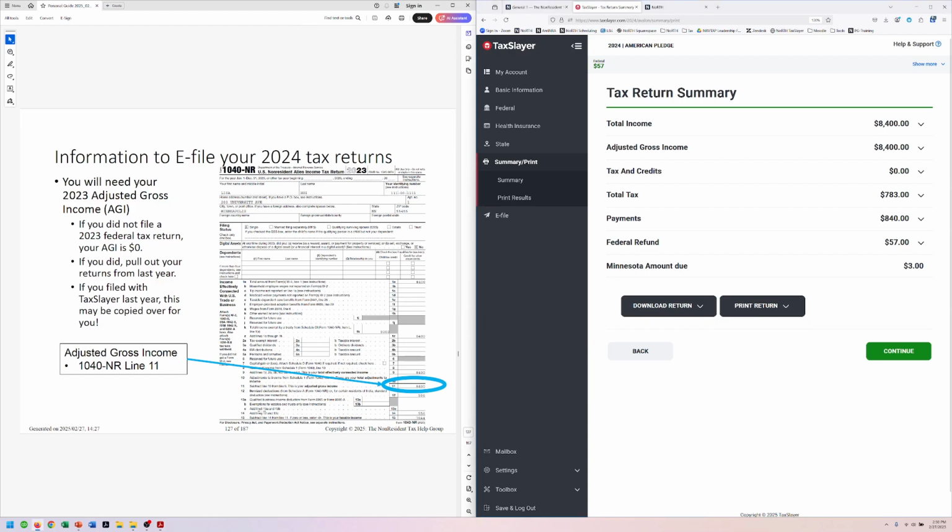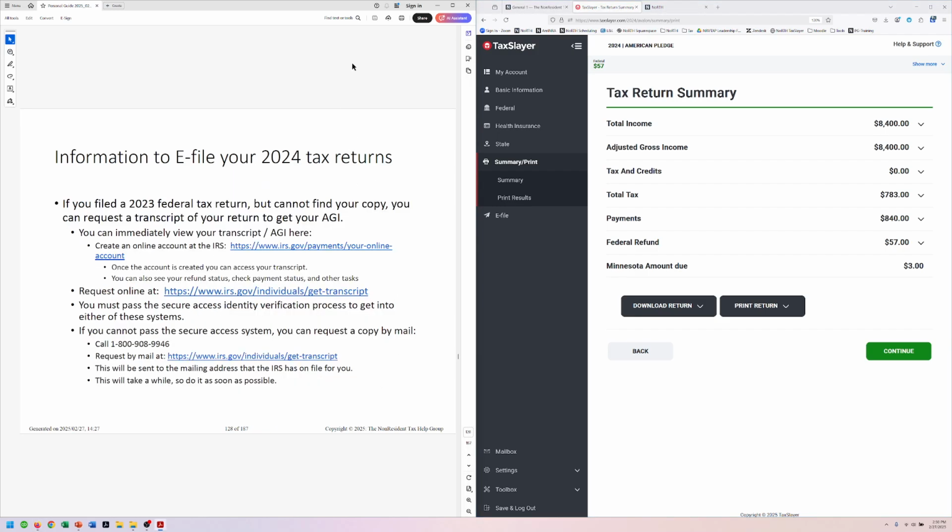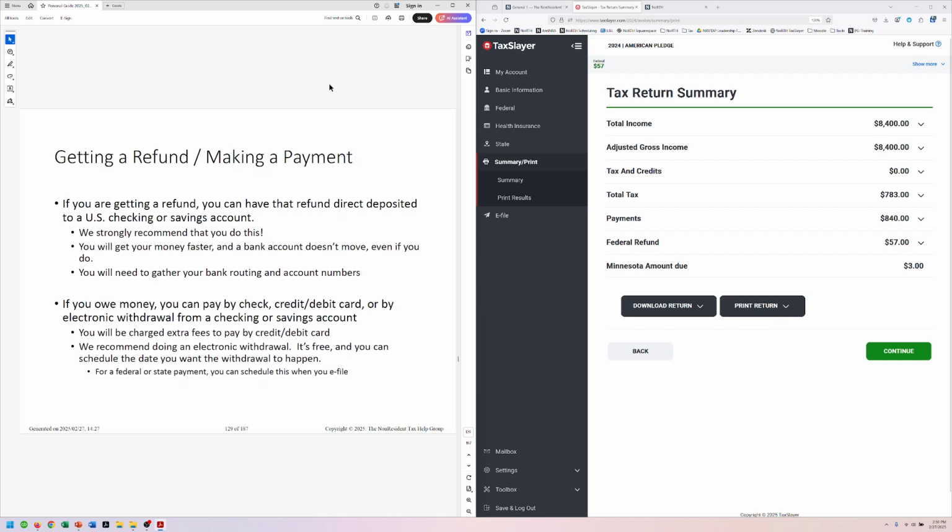All right, if you filed last year, you're going to need some information from your tax return form. If you came to see us last year and you used TaxSlayer to file, it's going to have that information if you use the same account. It'll copy it over from last year's return. But if you're new to us, new to TaxSlayer, you're going to need to get your copy of your 2023 return to get the number from line 11, the adjusted gross income, so that you can file. All right, here are some other ways to get that number if you can't find a copy, but make sure you save a copy of this one for next year.